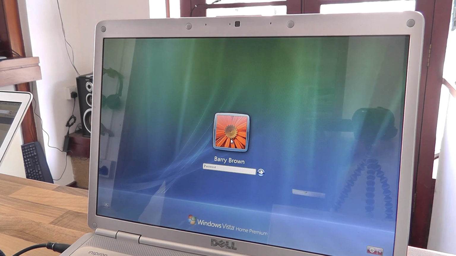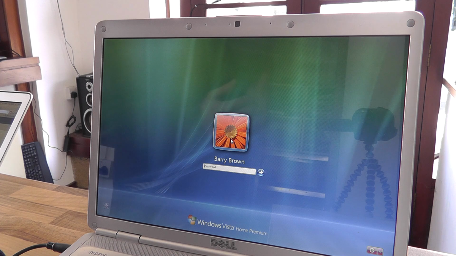Now, the last item of business on the computer is you need to ask yourself the question, why did it go wrong in the first place? Now, there are two common reasons for this problem to appear. The most common reason is a botched Windows update, where Windows installed an update, it didn't do it properly, and it botched the user profile.